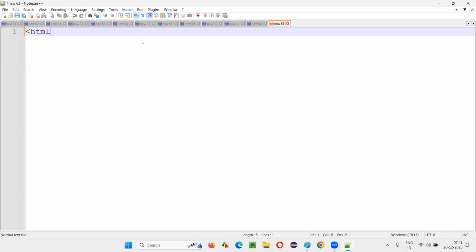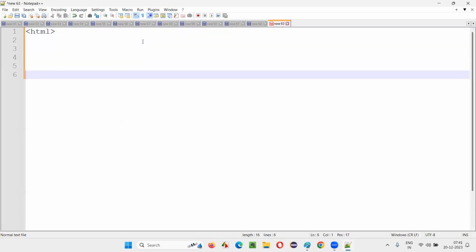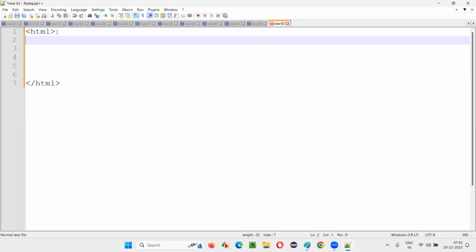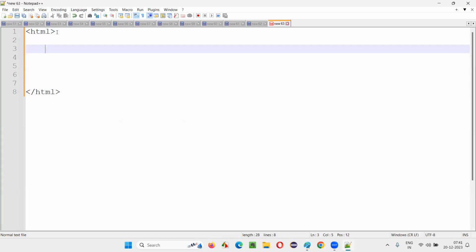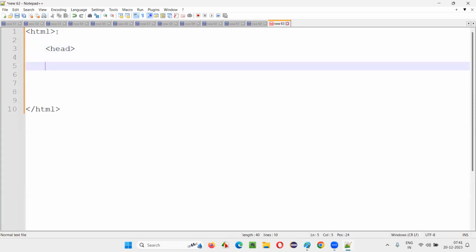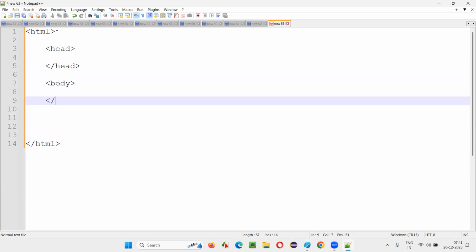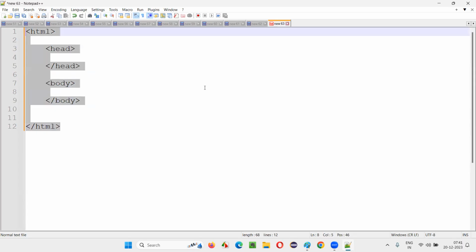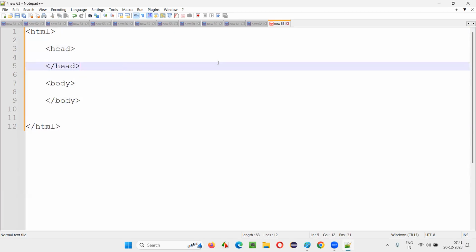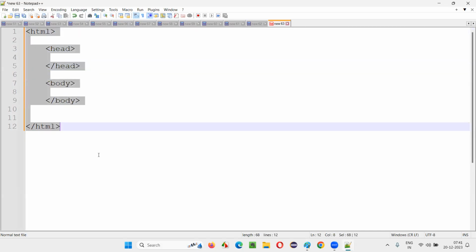What is the first thing that you have to write? Starting out the box, that is HTML. Go here and say HTML. Okay. Under that, press the tab key. Then write the head section. Under the HTML, we have the head section, slash head. Similarly, at the same level, write body. I'm just formatting manually. Here, you see, I am formatting manually. I have written the basic structure of HTML. You see, this is what it looks like in Notepad++ when I initially write.